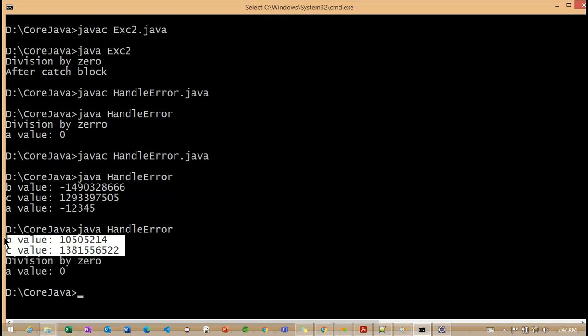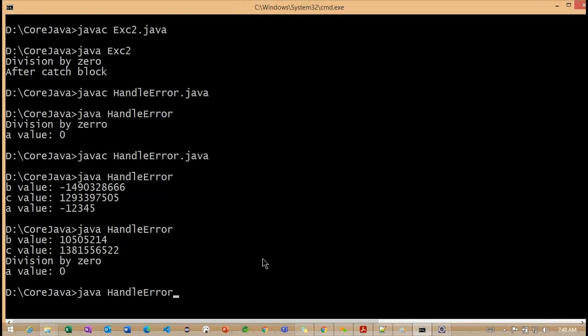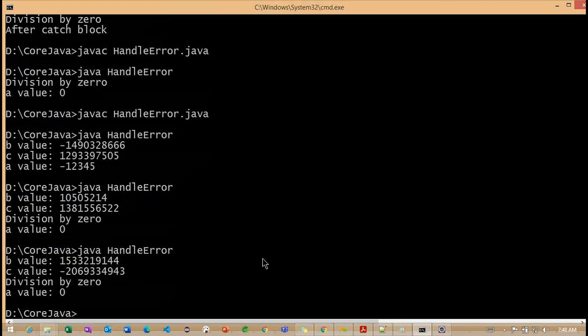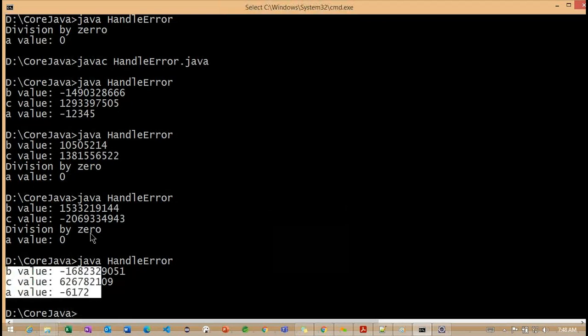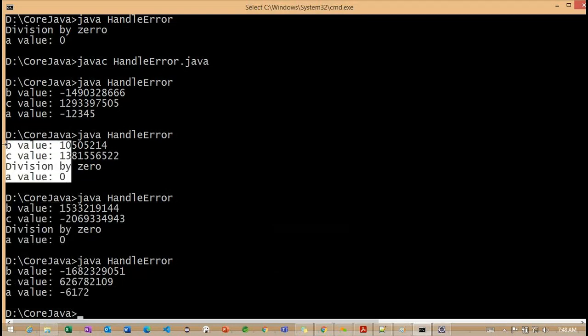So why are we getting A value 0? Because if I try to perform the B by C division operation on this particular B value, we got some exception here. Now you can observe, one more time I'm trying to run. At this time also we are getting an exception. At this time we did not get any error. Getting the point? Here we got an error, here also we got an error. So basically, randomly, based on the random value, sometimes we are getting an exception, sometimes we are not getting any exception.